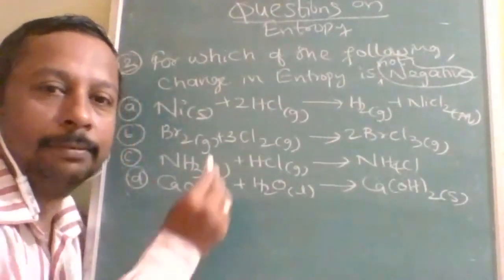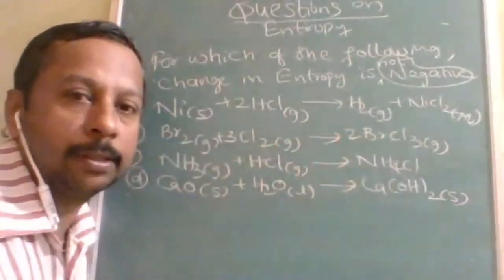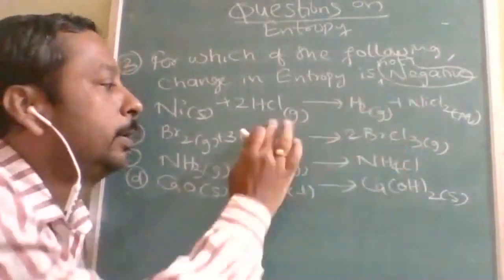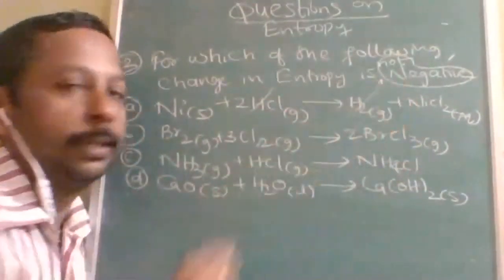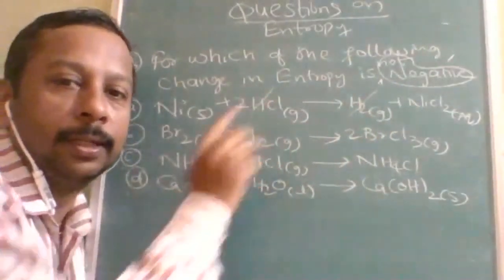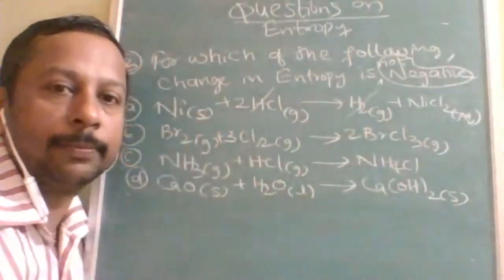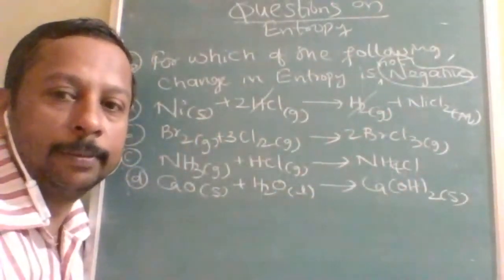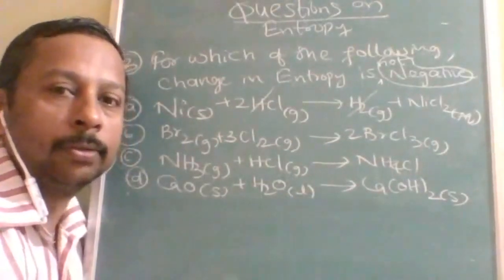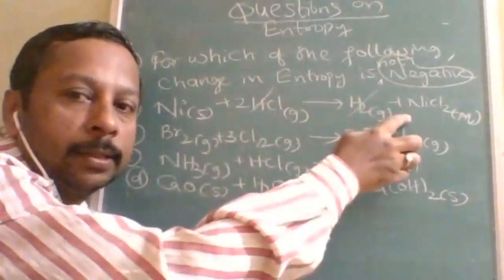So here, first example: solid, gas, aqueous. Here, gas is cancelled with gas. And how many? 2 moles, so 1 mole is left over. And solid is converted to aqueous. Understood? So what will be the option? Not negative, positive he wants. Understood? So 1 mole of gas is converted into aqueous.